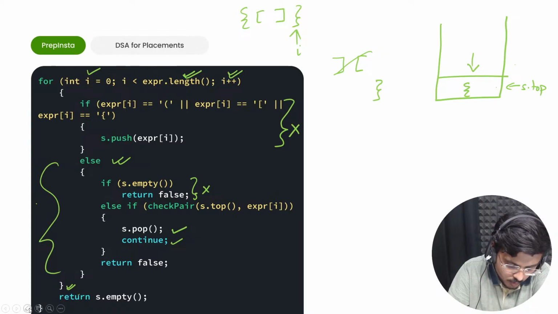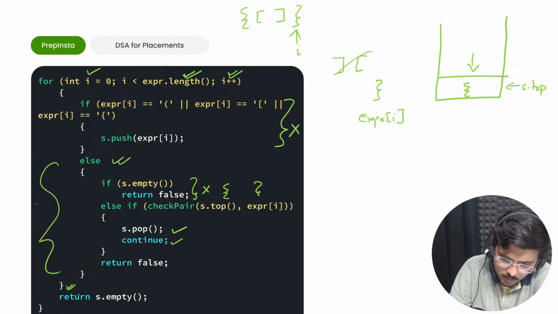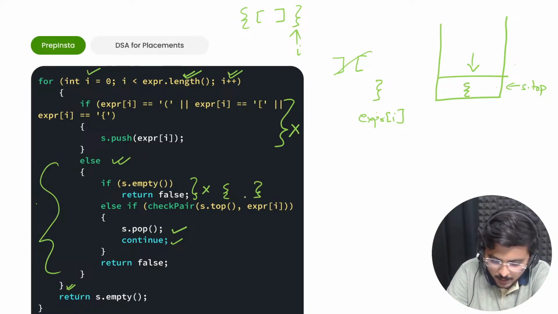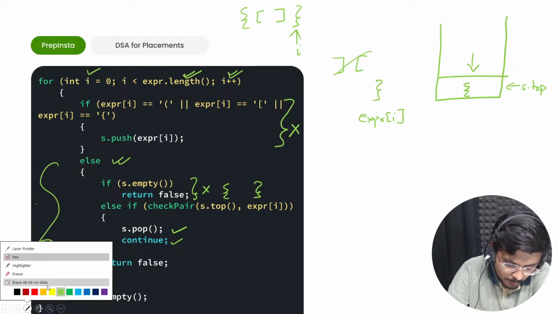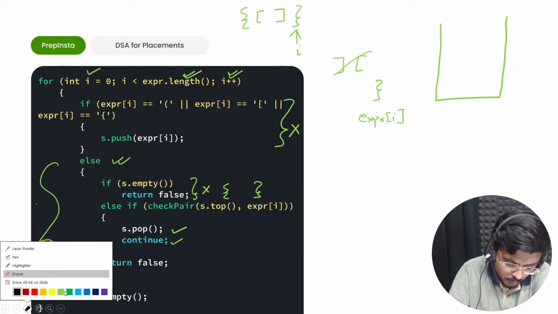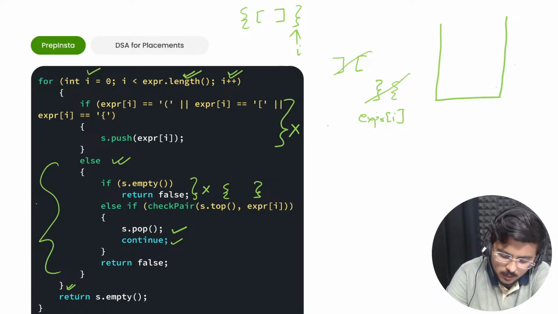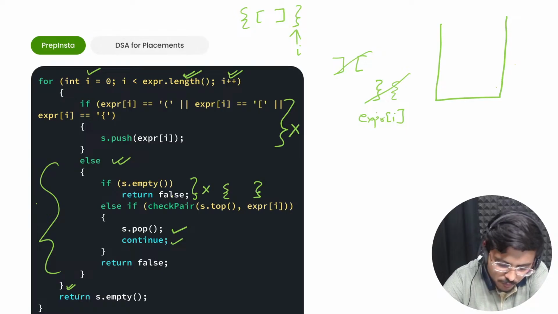change the values here. So s dot top is what? This opening bracket, expression of I this time. I is pointing at this particular place, so this is the character which is the closing parenthesis. Both are a pair, so check pair would return true. When the true comes out, this would execute, pop would happen. When pop happens, this would be taken away. The stack has become empty if you carefully see. In this case, if this else hadn't executed, then we would have returned false, but this time it executed, so continue would work.